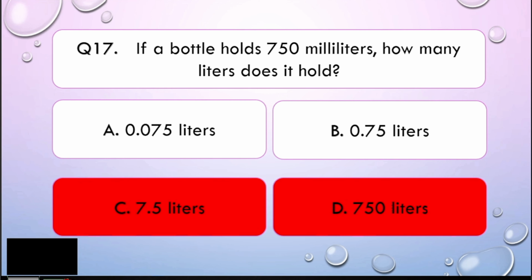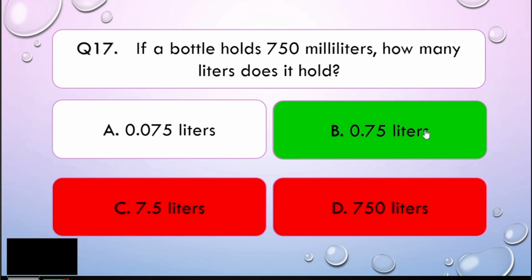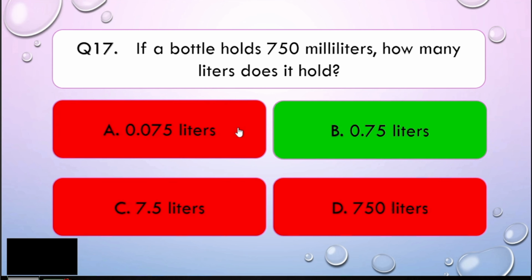So how do we get the value? You could use the jump method, in which you use the conversion line and move 3 units to the left. From here, this is your decimal point. You will be moving 1, 2, 3. So that will be here. That is 0.750. If you simplify that, it becomes 75 hundredths liter. Alright, so the correct answer is letter B, my dear math learners. Easy, right? Very easy.